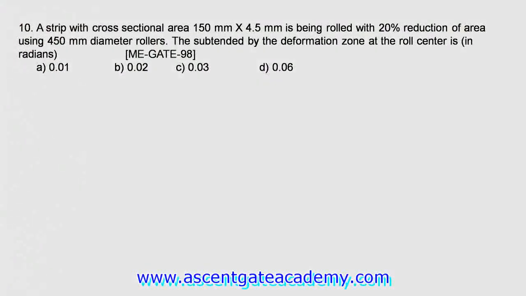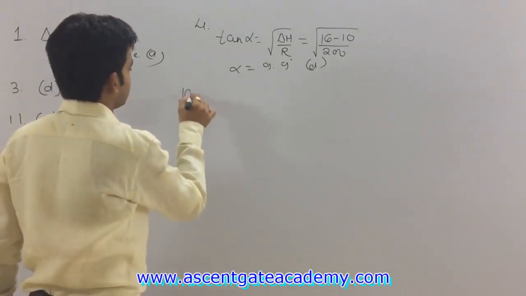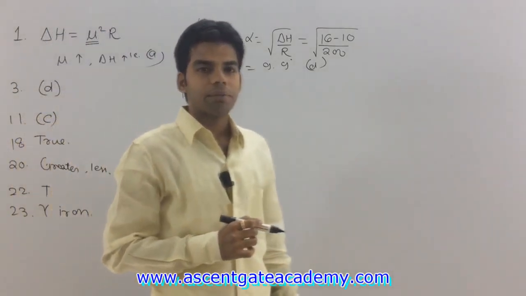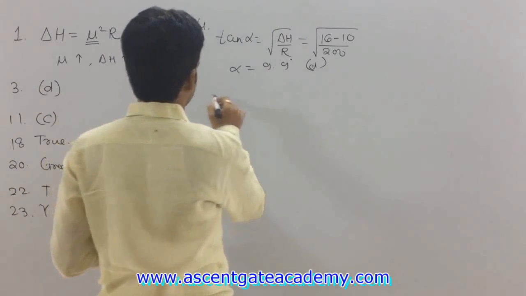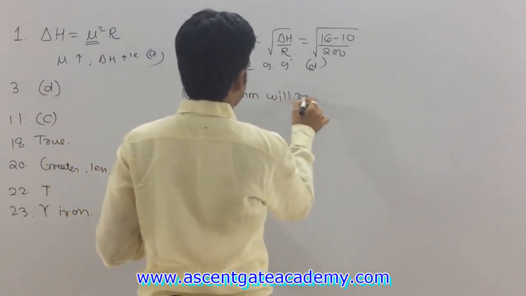Next is question number 10. A strip with cross-sectional area 150 mm by 4.5 mm is being rolled with 20% reduction of area using 450 mm diameter rolls. The angle subtended by the deformation zone at the roll center is. Okay, one thing we know is that width will remain constant and width is given as 150 mm.